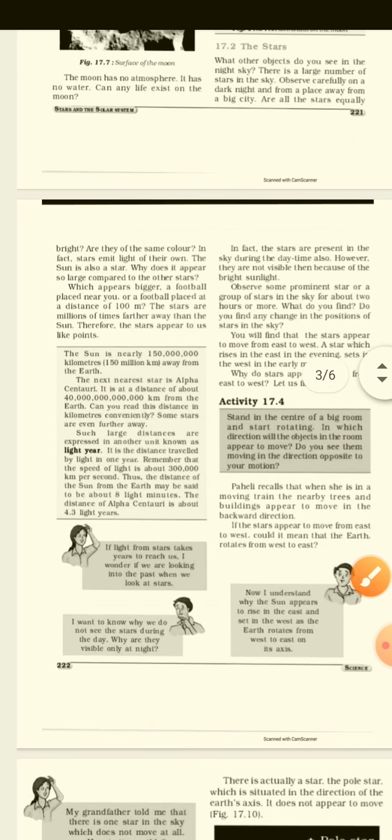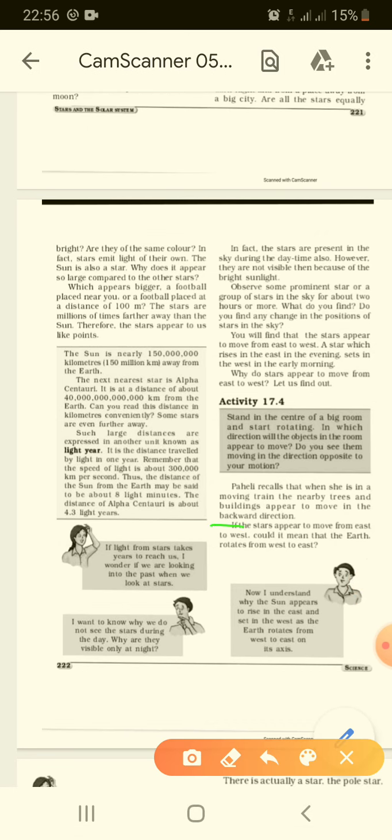Next, if the stars appear to move from east to west, could it mean that the earth rotates from west to east? Yes. If the light from the stars takes years to reach us, I wonder if we are looking into the past when we look at the stars. So what is present daily? The same thing we are observing in the sky. It is clearly seen that the sun appears to rise in the east and set in the west. So we experience day and night, and the earth rotates from west to east on its own axis.